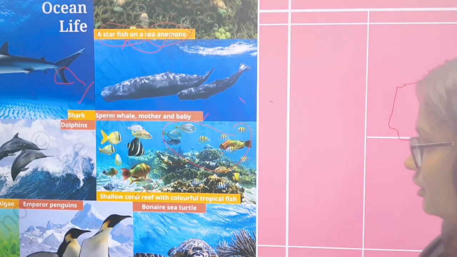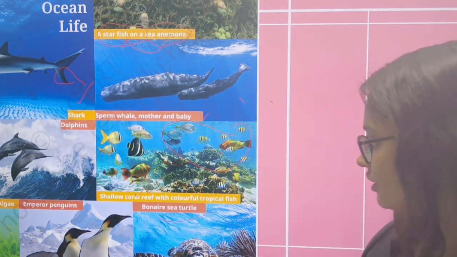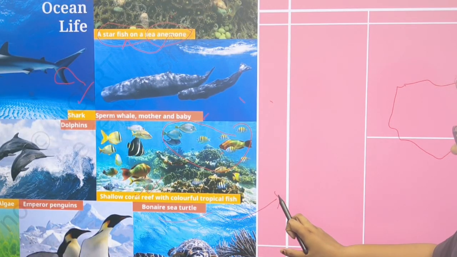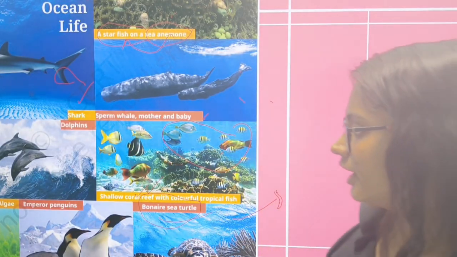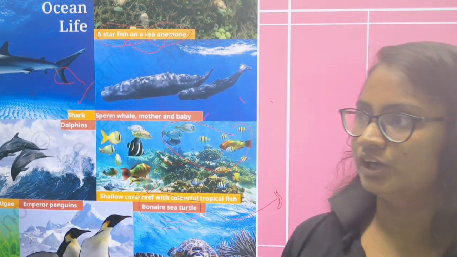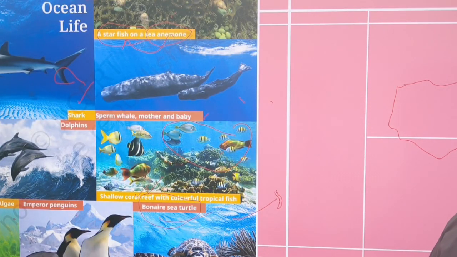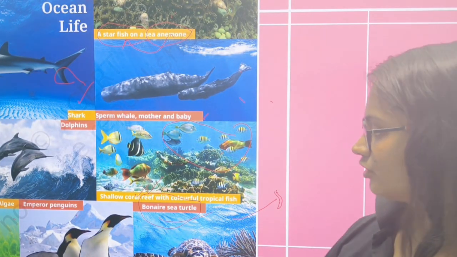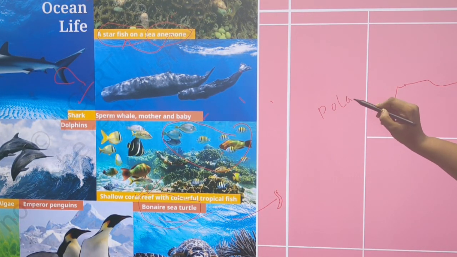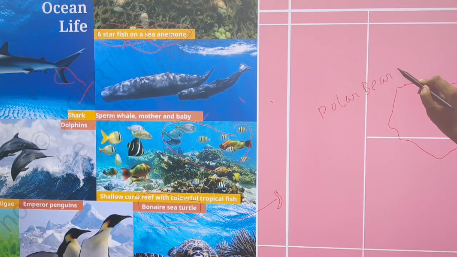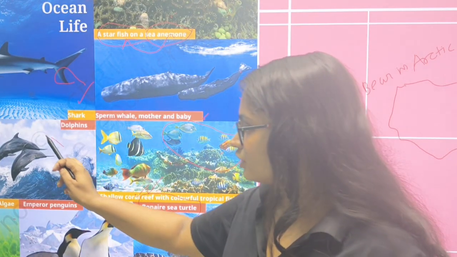There is also one thing, the Borneo sea turtle we see. In the deltas, there are so many turtles. Okay. And the emperor penguin. The emperor penguin is basically in Antarctica, the coldest part. And the polar bears are in the Arctic part. And the emperor penguins are in the Antarctic parts.